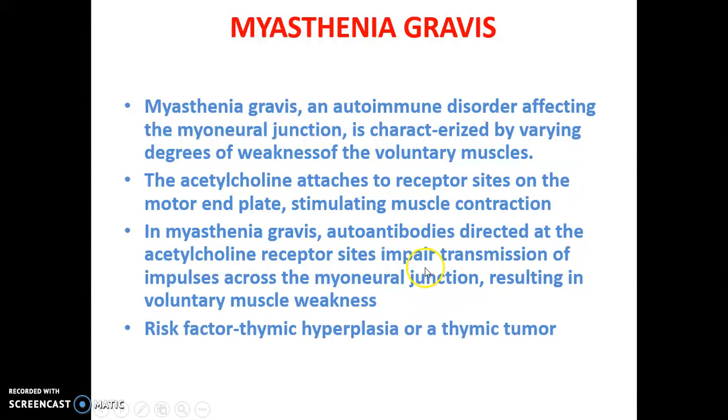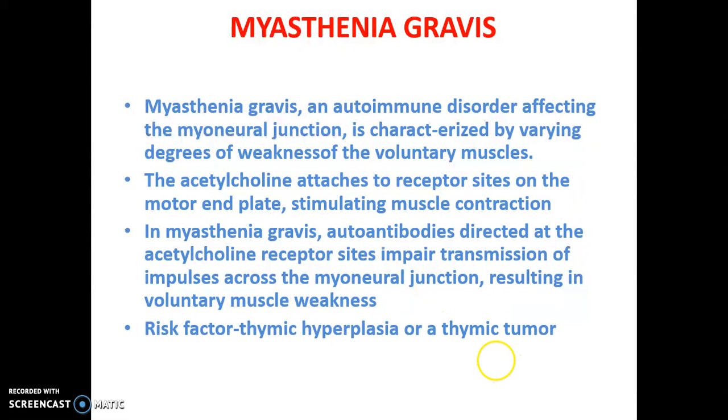There is impaired transmission of impulse across the myoneural junction, because before, acetylcholine was there, so there was proper stimulation or contraction of the muscle. But now there is no acetylcholine. Instead of acetylcholine, autoantibodies are directed and attached to that area. So there will not be any proper stimulation, resulting in voluntary muscle weakness.